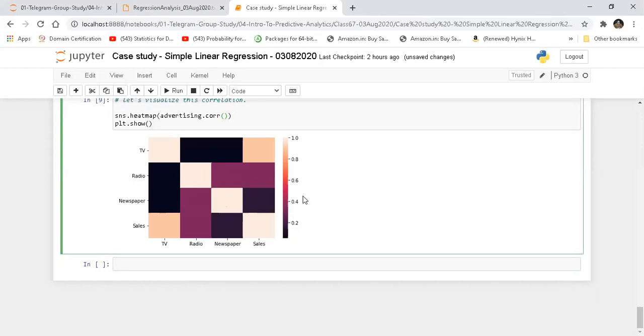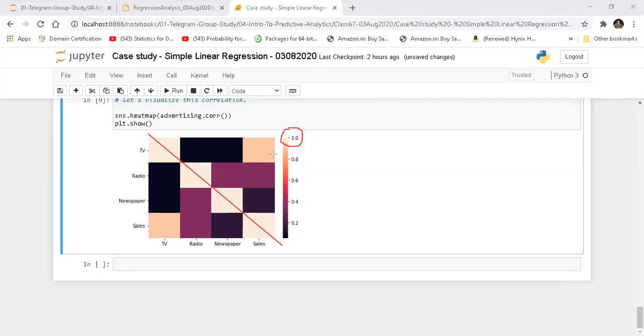But if you look at this, it is very self-explanatory. Anything which is on the lighter color side is a positive correlation. Obviously each variable by itself is positively correlated, so I can clearly ignore the diagonal. Anything on the top of the diagonal is a mirror image of the bottom of the diagonal.